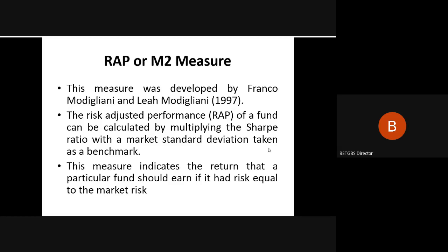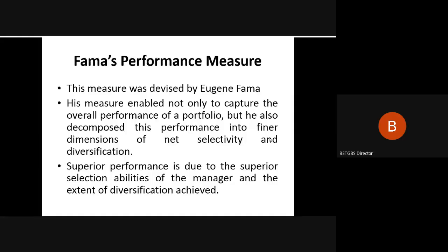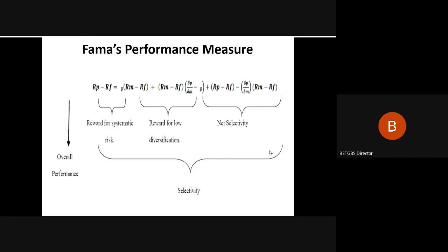Then there is one more, Fama's performance measure. It is not common, and it is not very popular or relevant because of its complexity. Fama's performance measure considers three important aspects while evaluating the performance: the reward for systematic risk, a reward for low diversification, and the reward for net selectivity.